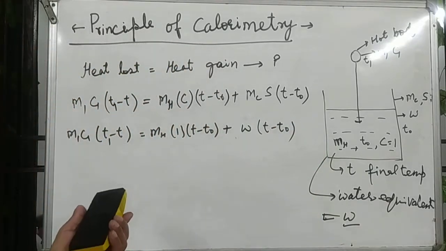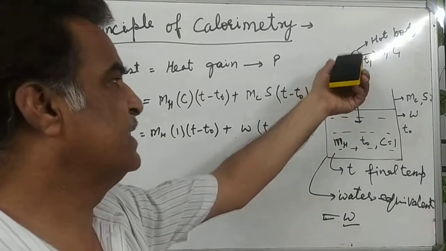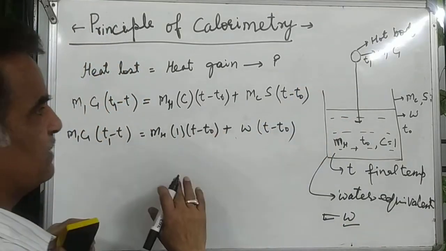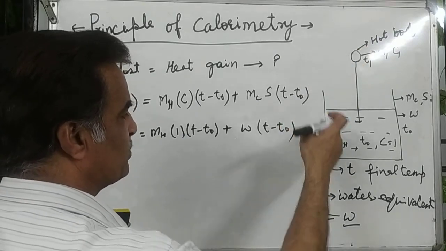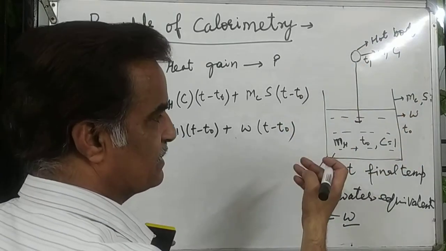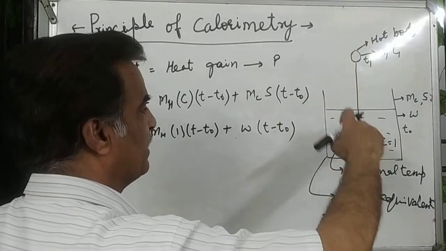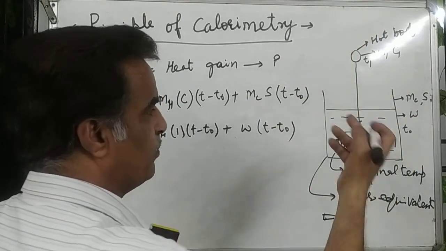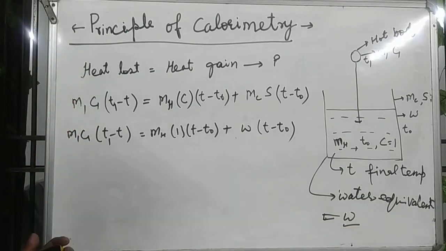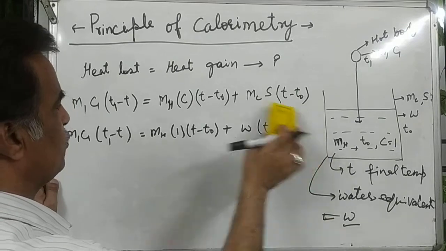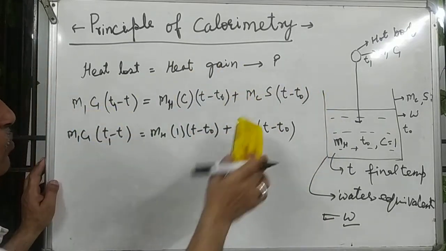Anything may be asked, such as the temperature of this hot body, with the other figures given. They may ask the specific heat of this, or the specific heat of the container, in which case the specific heat of the hot body will be given and the unknown will be the specific heat of the container. So this is the question. Whatever data is given, you substitute the values, and the unknown data you can find.